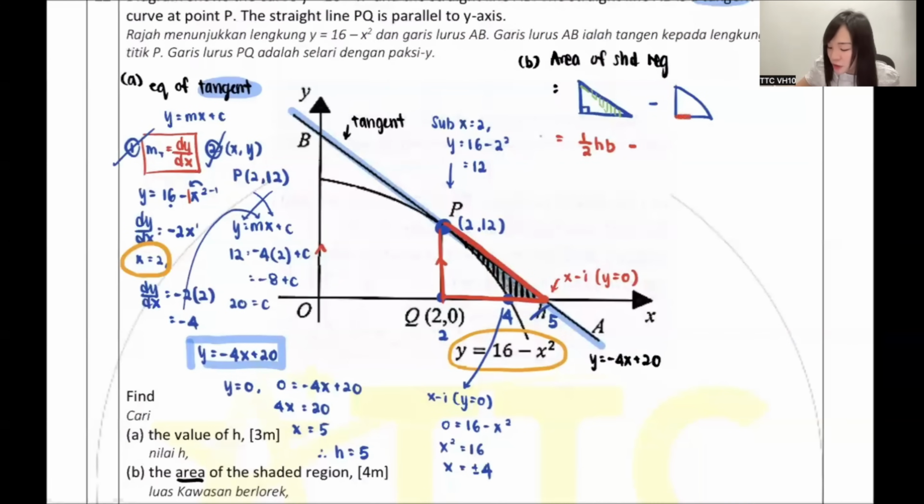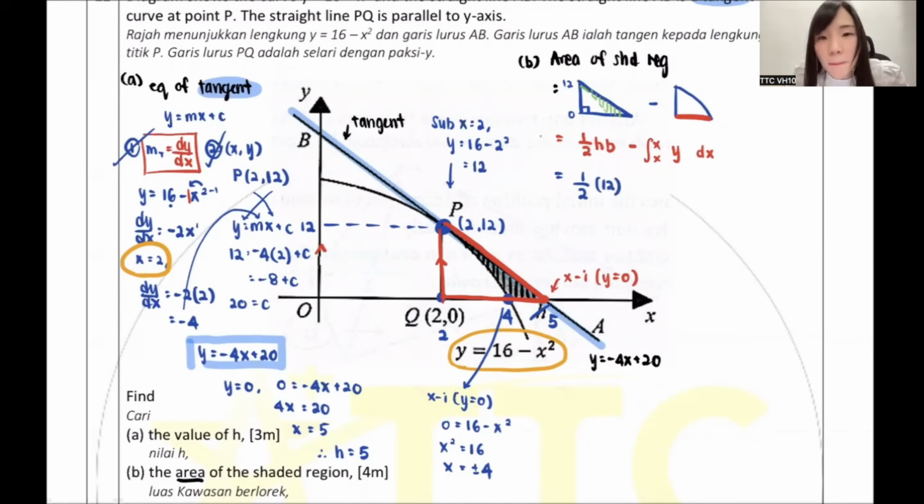Then this one, isn't it the shape I want to find? Fully stuck on X. So you see, fully stuck on X, we can always use dx. In front put X, inside put Y. The one I'm writing with the red pen is the formula. Okay. So now I sub 1/2. First is the height. So how much is the height? I forgot to draw the dotted line. It's my fault. This one is 12. So guys, the height for my right angle triangle is 0 to 12. So the height is 12.